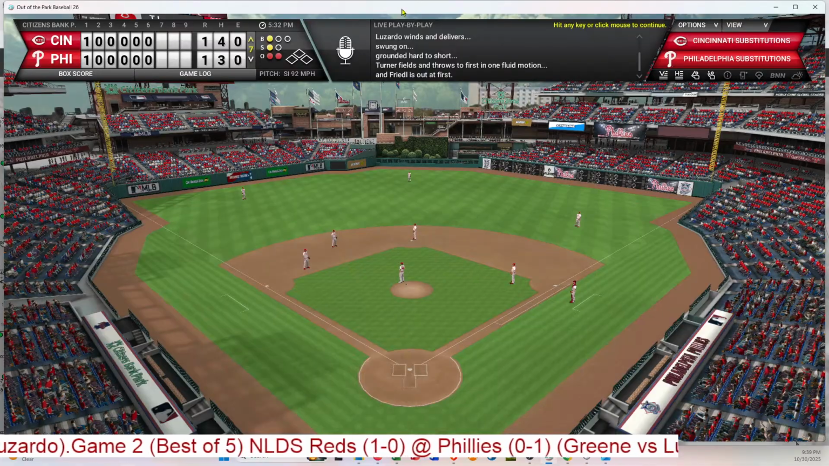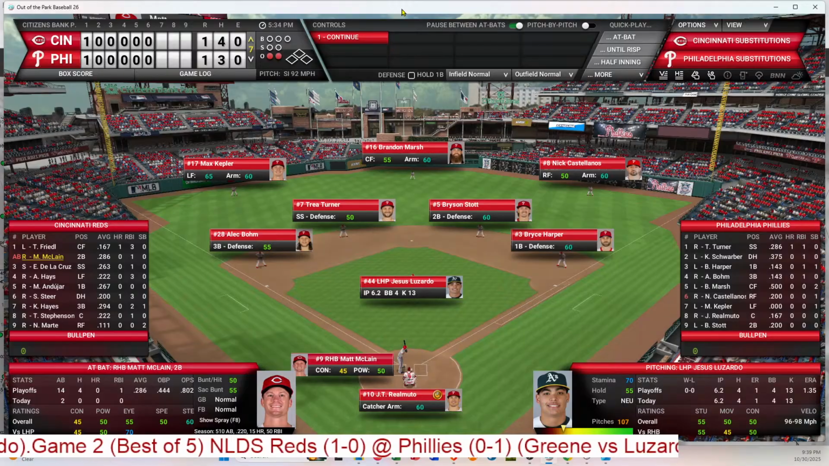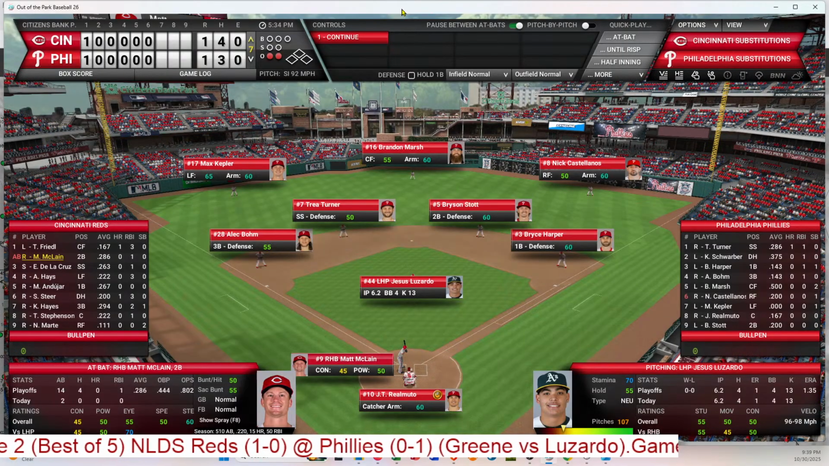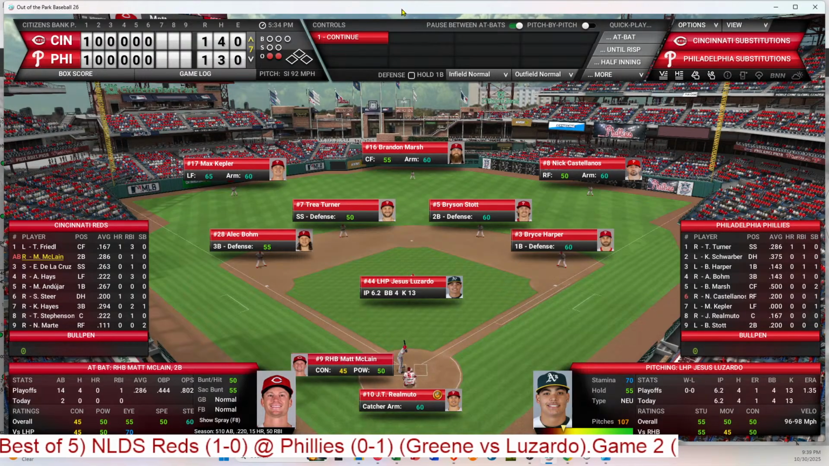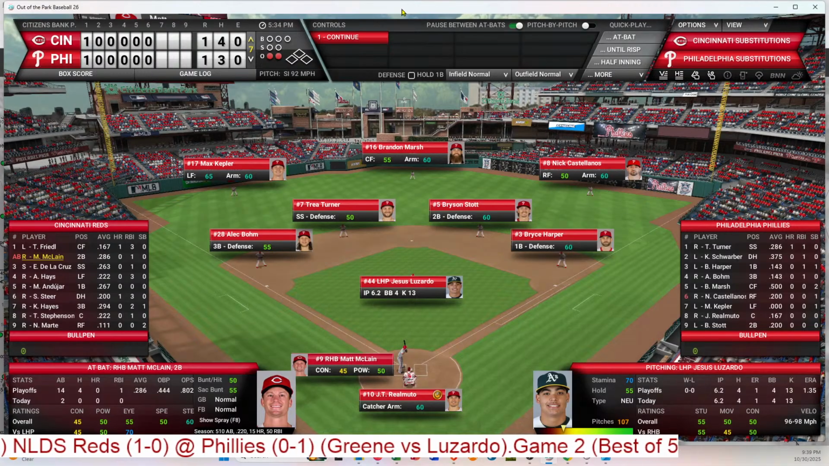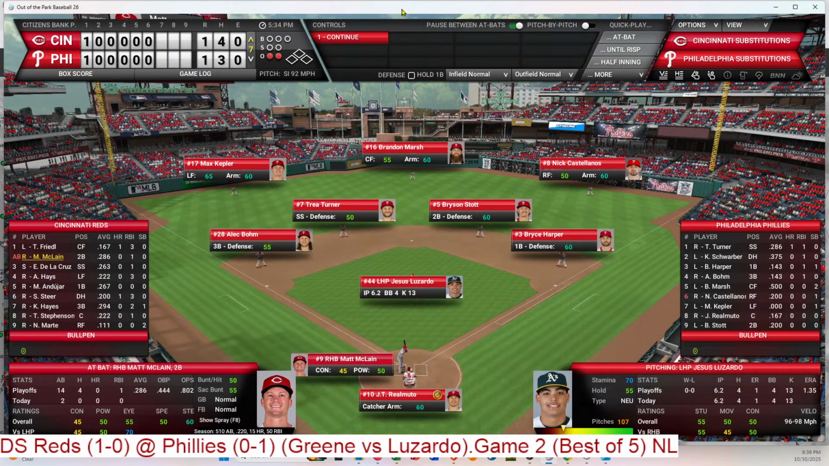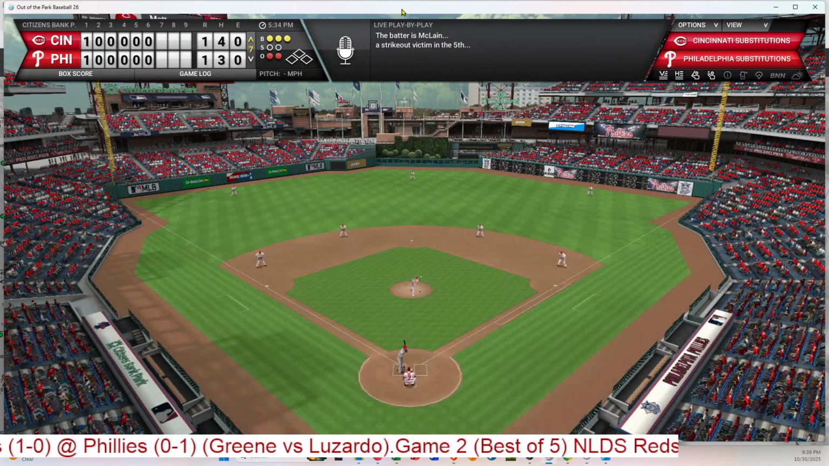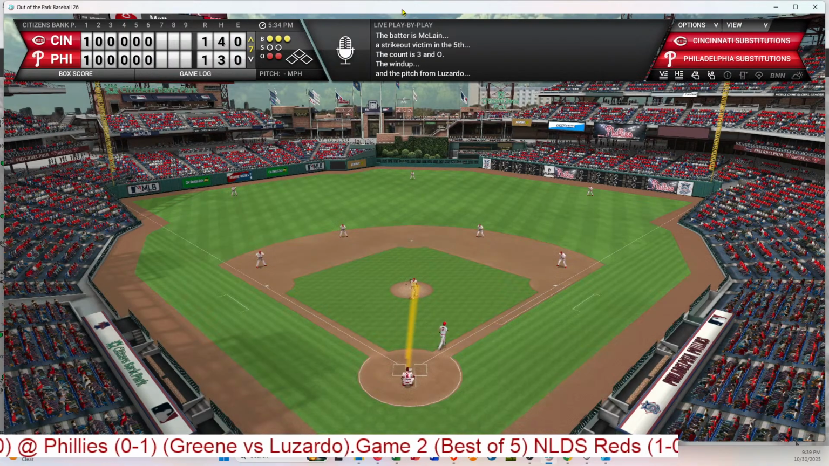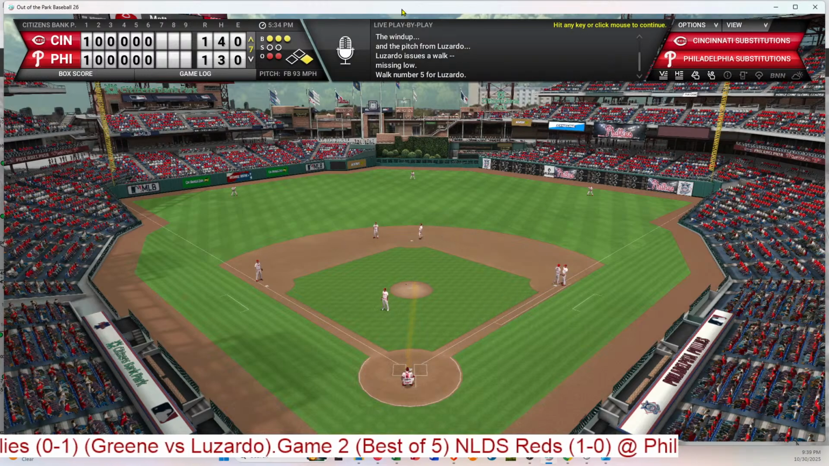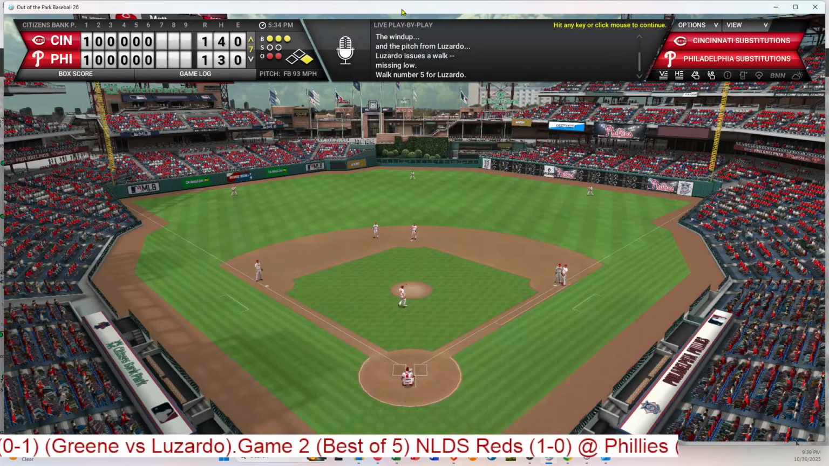So 2 outs, and here is Matt McLean. He is 0 for 2. He has walked, and he has struck out twice. So 2 outs. McLean up as Luzardo tries to get through this inning at 107 pitches. 3 balls, no strikes. And he walked him. So the second walk of McLean, and here's De La Cruz.